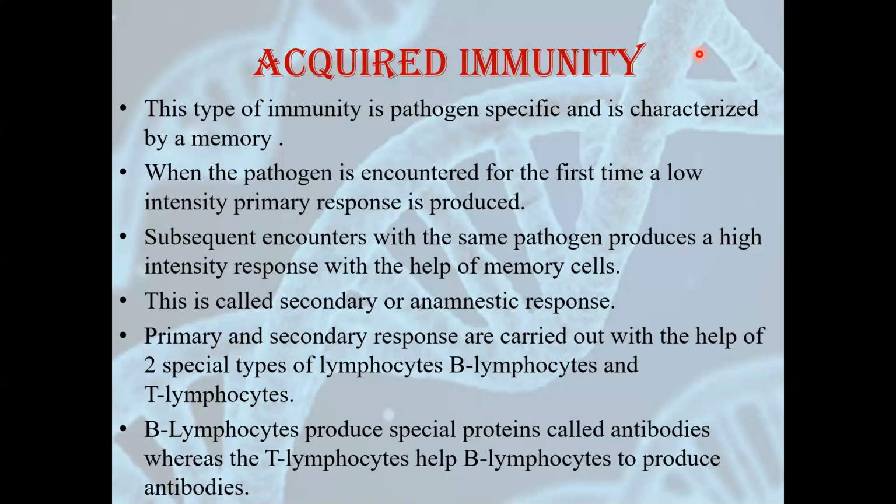Primary and secondary response are carried out with the help of two special types of lymphocytes, B lymphocytes and T lymphocytes. B lymphocytes have the letter B because they're produced in bone marrow, and T lymphocytes have the letter T because they are produced in the thymus gland. The functions of these two are a bit different, but they both are responsible for providing us immunity. B lymphocytes produce special proteins which are called antibodies, whereas the role of T lymphocytes is to help B lymphocytes produce the antibodies.